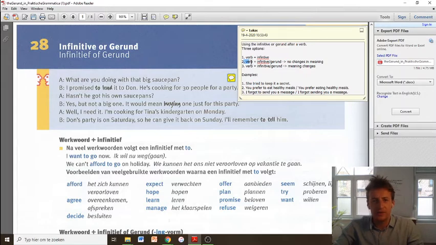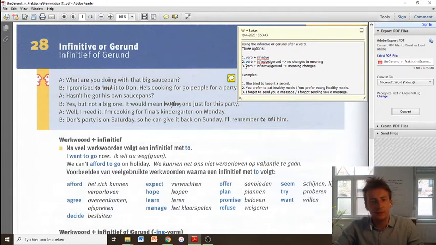But when you go to the second option, you see that it becomes already a little bit different. Here's a verb plus infinitive or gerund, and there's no change in meaning. So here it really doesn't matter whether you're using an infinitive or a gerund. Example, you prefer to eat healthy meals, or you prefer eating healthy meals. You see that these sentences mean exactly the same thing, so no difference there.